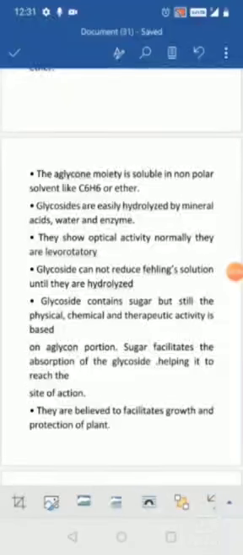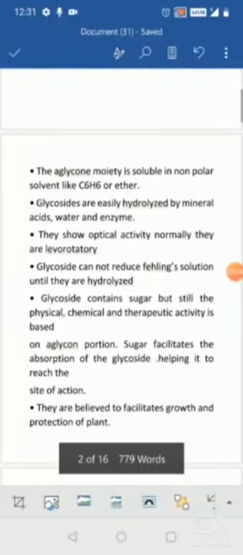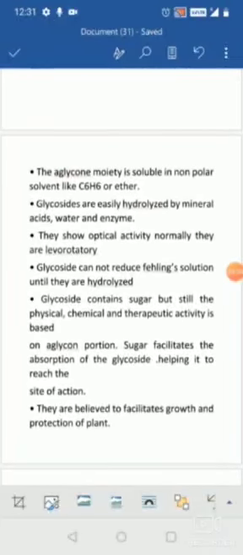Although glycosides contain a sugar unit, they do not show a positive reducing sugar test. Although it contains a reducing sugar, it is joined by the glycosidic linkage, so it is not free to undergo reduction.